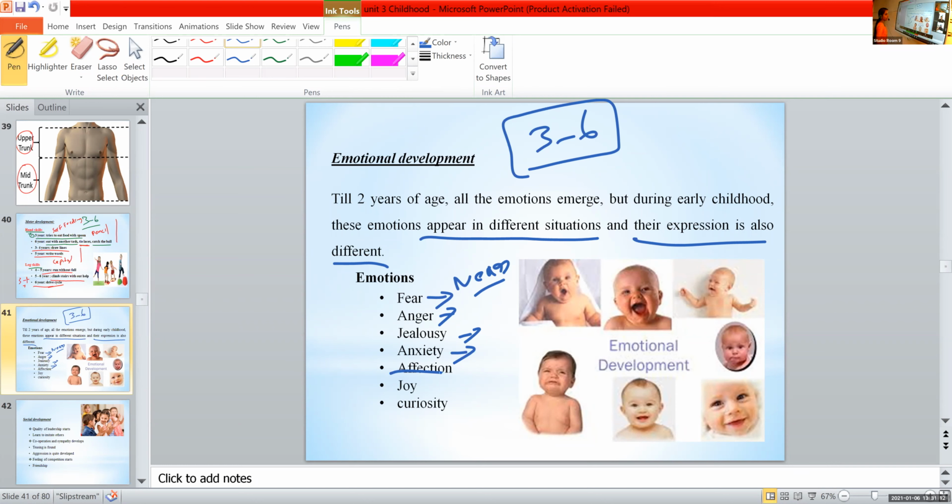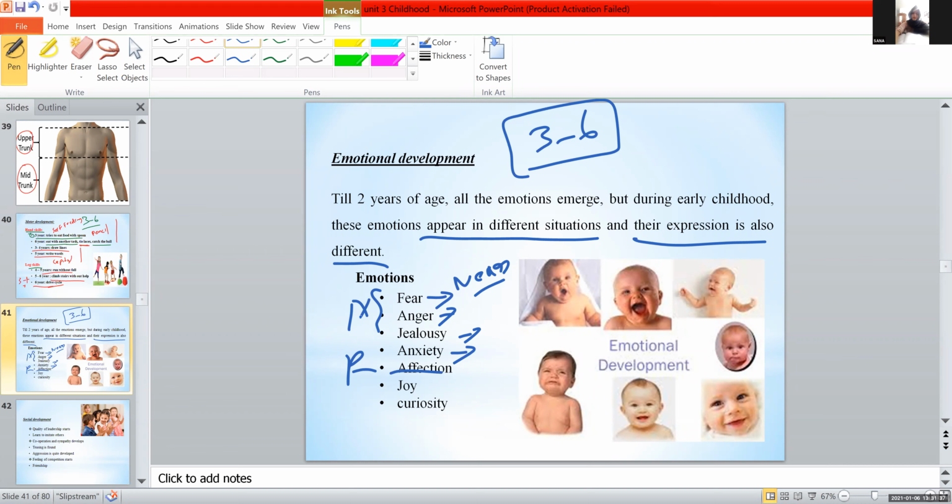Then affection. Is it a positive or a negative emotion, Meghna? Positive. Very good. It's a positive emotion. Fear, anger, jealousy, all these are negative emotions. Affection is a positive emotion. Give an example for that, Sana. Example for affection.